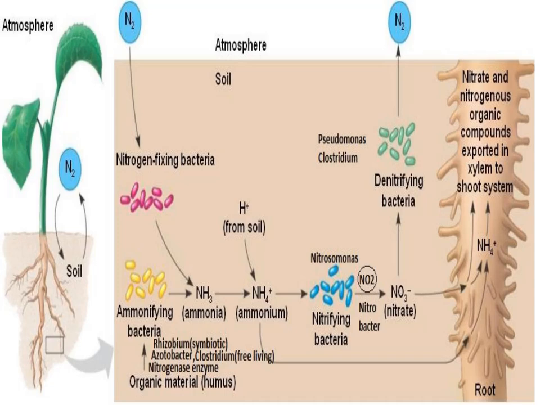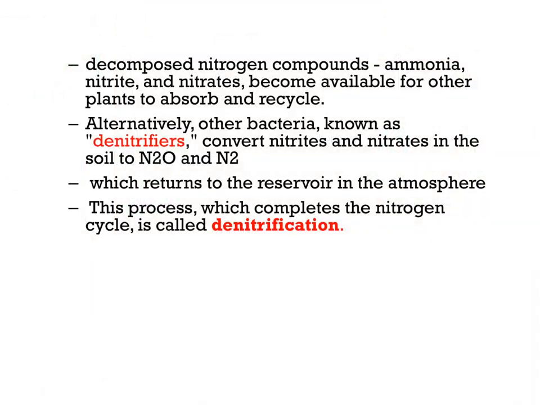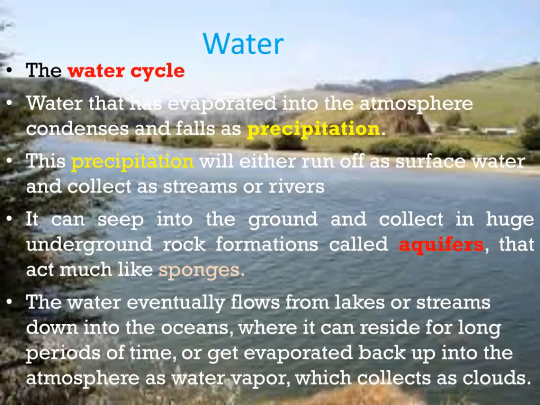Nitrate and nitrogenous organic compounds are exported in xylem to the shoot system through the root. Decomposed nitrogen compounds, ammonia, nitrate, and nitrites become available for other plants to absorb and recycle. Alternatively, other bacteria known as denitrifiers.